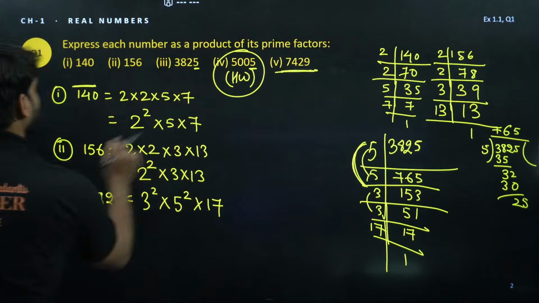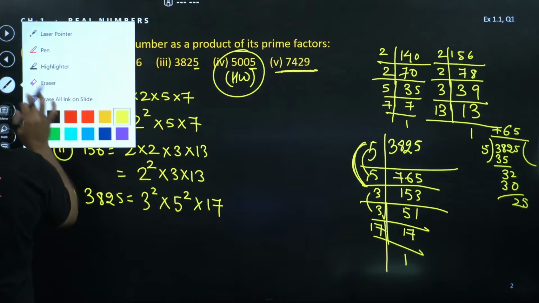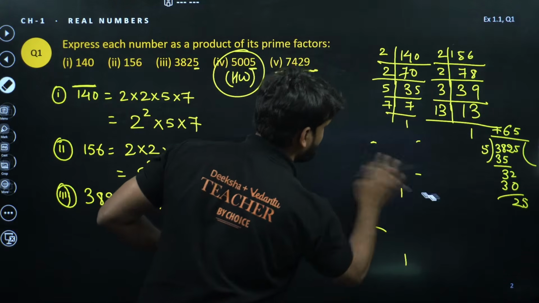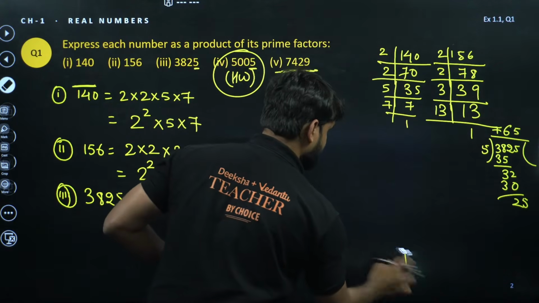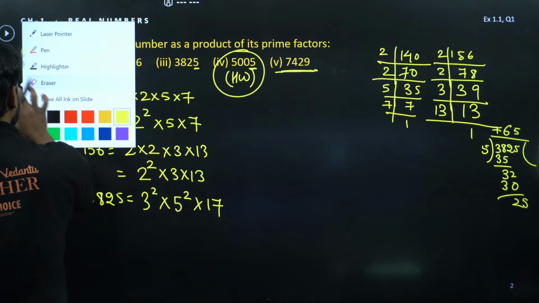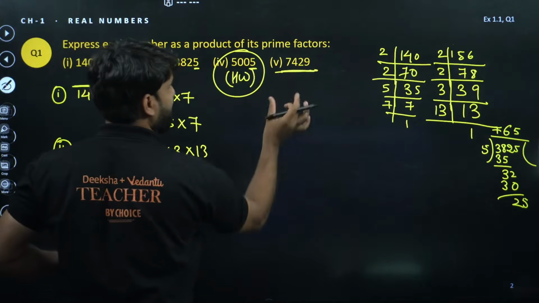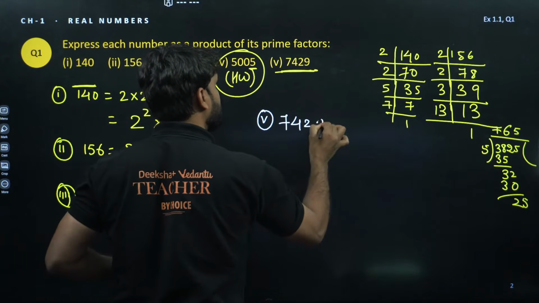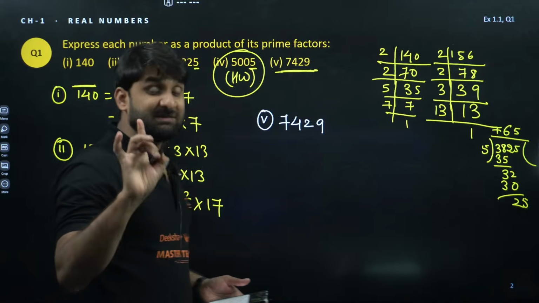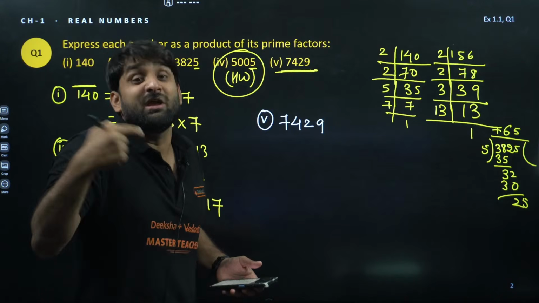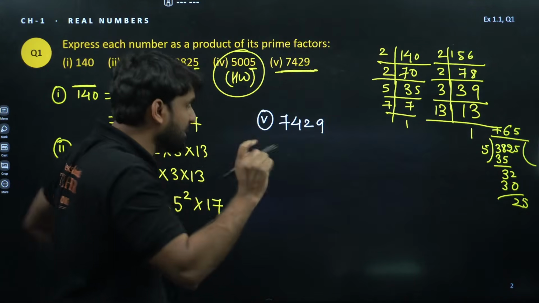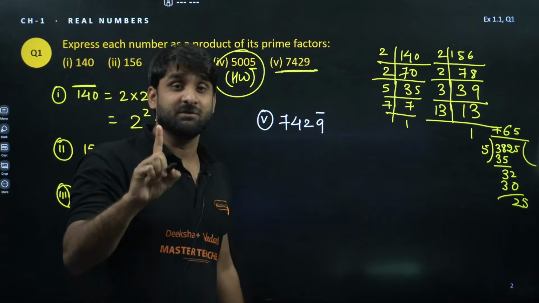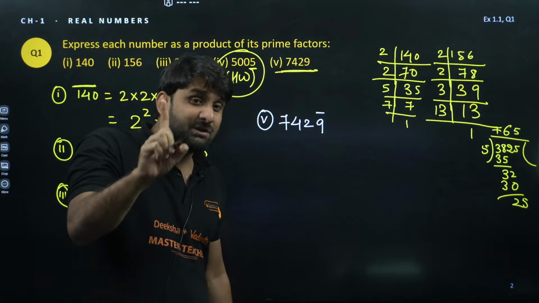Okay, let's do this question. I need a little space here, so let me erase this. Look at the question, champion. My dear champion, question number 5 is very important. 7429. Listen how you should start thinking. Always look at the unit digit, the ones digit.